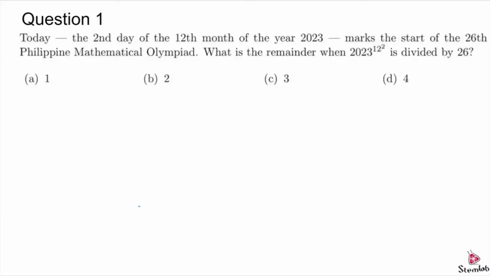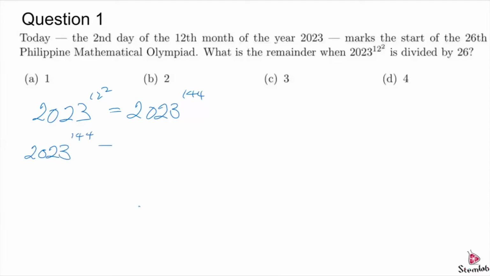Okay. So we'll try to do a bit of a rewrite here. So 2023 raised to 12 squared is nothing more than 2023 to the 144. We want to take mod 26 of that, meaning the remainder when it's divided by 26. So we can actually take the remainder first when 2023 is divided by 26, and we'll have a remainder 21. So 2023 to the 144 is congruent to 21 raised to the 144 mod 26.